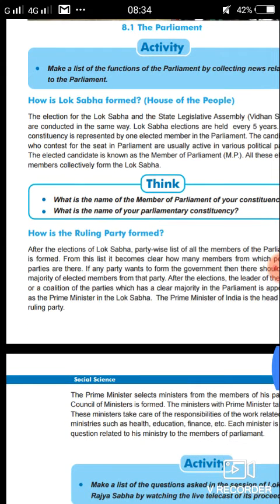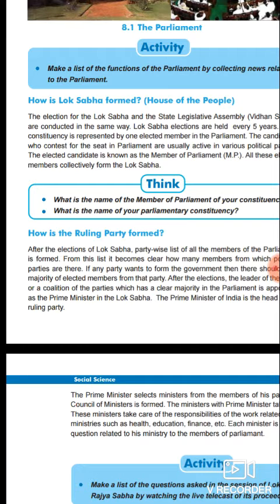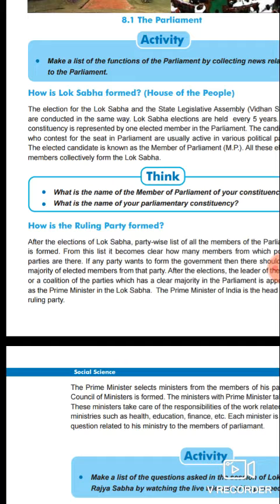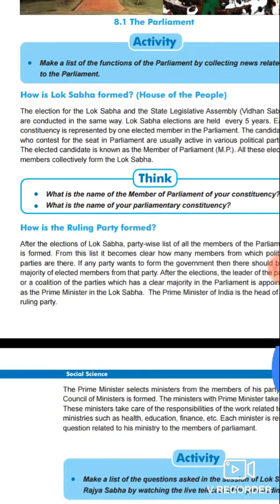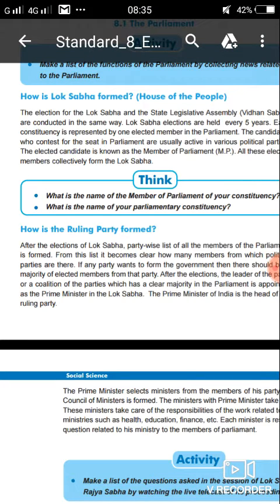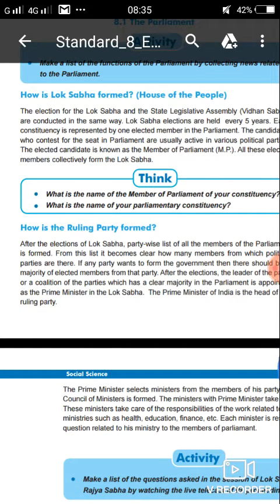Next, you see here how Rajya Sabha is formed. After Lok Sabha, another house in parliament is known as Rajya Sabha. The elected members of the legislative assembly of each state elect members for Rajya Sabha. Different states have different legislative assemblies with elected representatives. We call them MLAs, members of legislative assembly. So the elected members of the legislative assembly of each state elect members for Rajya Sabha.